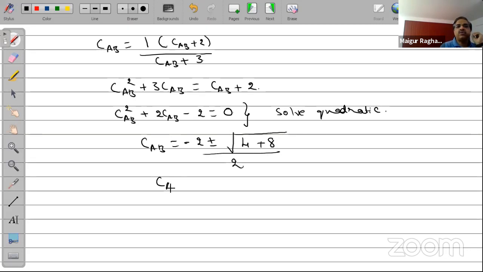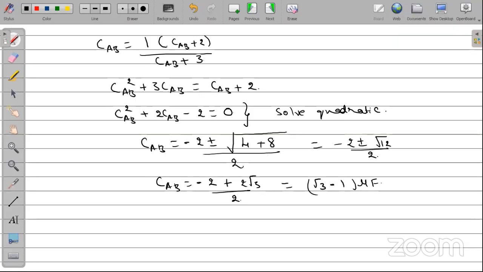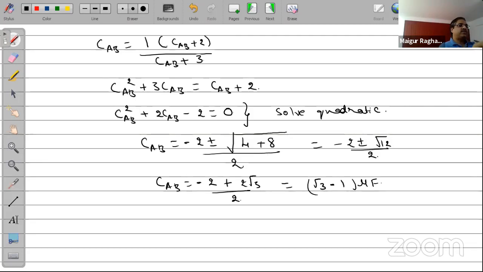So the answer to this question therefore is C_AB will be equal to minus 2, only take plus, don't take the minus, root 12. What can root 12 be written as? 2 root 3, right? 2 root 3 divided by 2. Hence, C_AB will be equal to root 3 minus 1 microfarads. So I can get the answer for C_AB in this way. Okay, so with this, whatever I wanted to discuss in capacitors, I have done it.